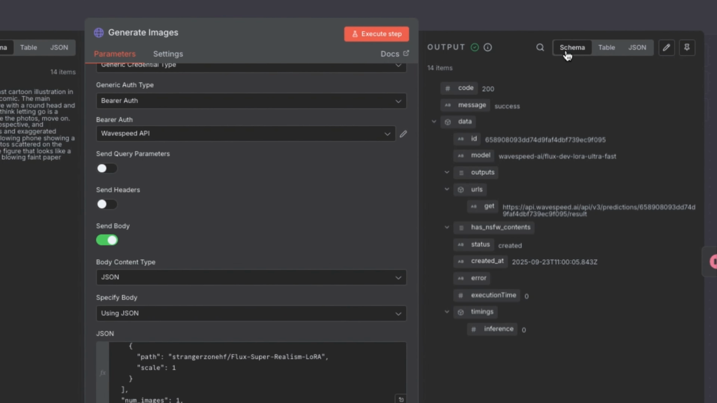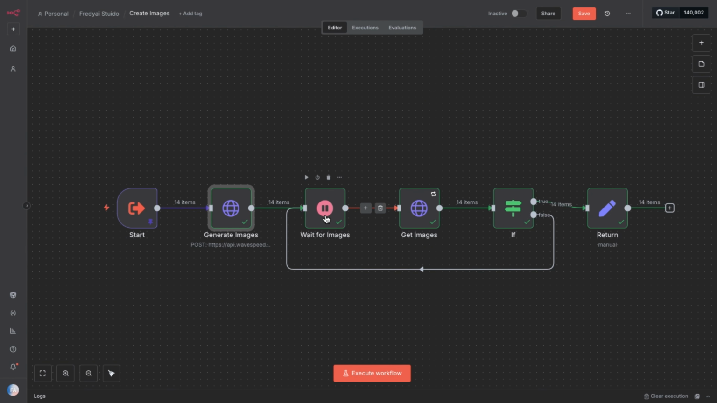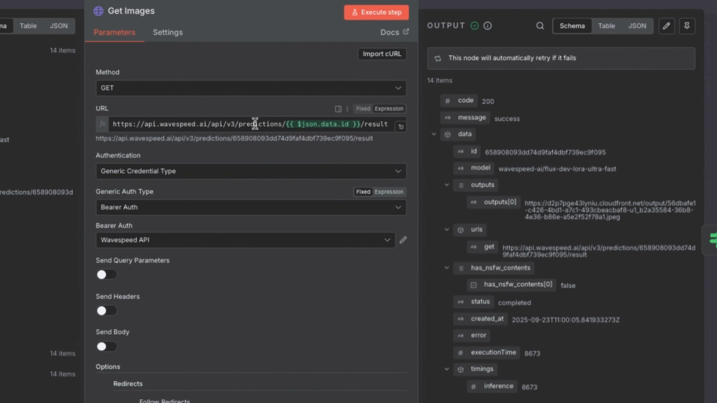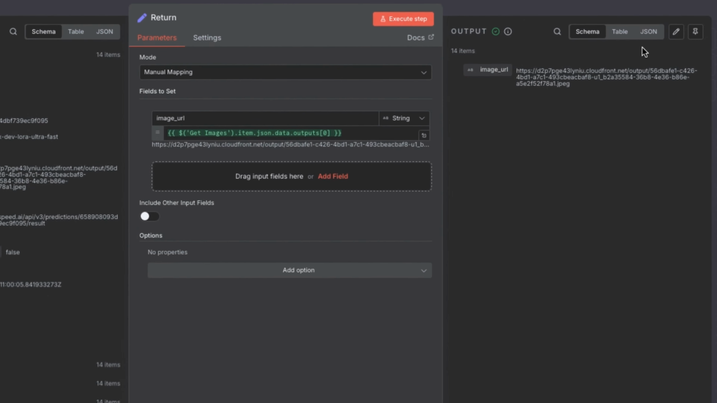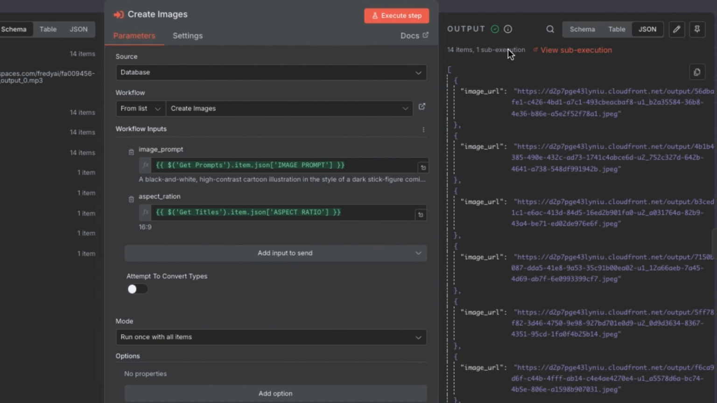Once this node runs, it submits 14 items, each marked as in queue. To handle this, we use another node to check whether they're complete. If they're not, the workflow loops, waits 60 seconds, and checks again. When the status changes to done, it returns all the image URLs, just like before. Finally, we use a set node to pass the image URLs back into the main workflow. Returning to the main workflow and opening the create image sub-workflow, you can now see all 14 image URLs.